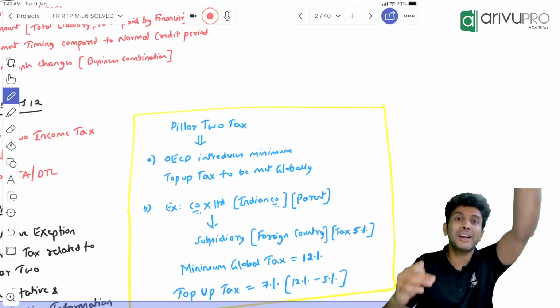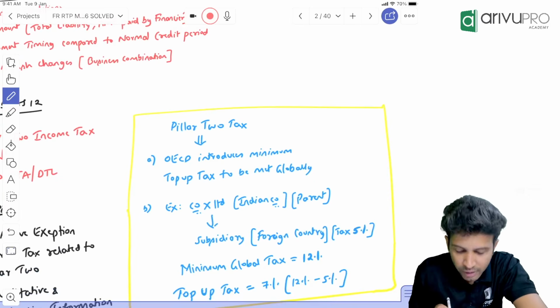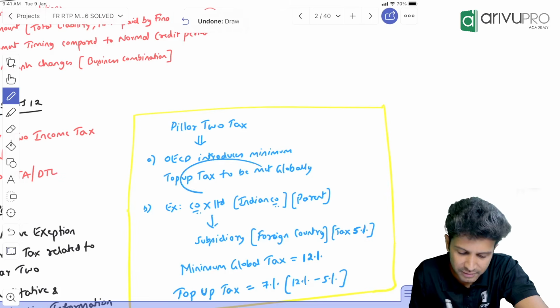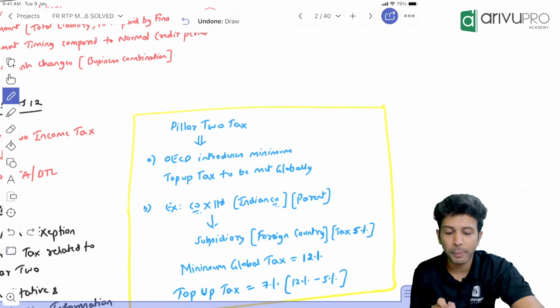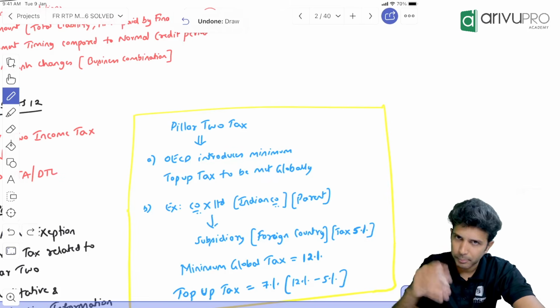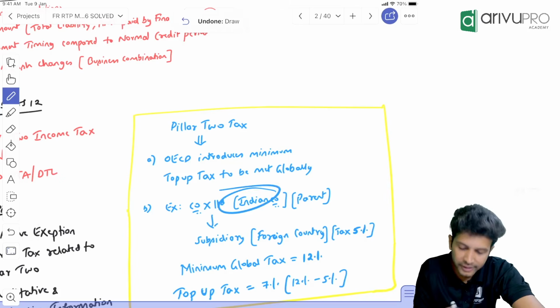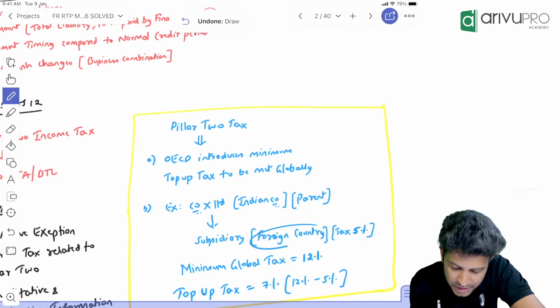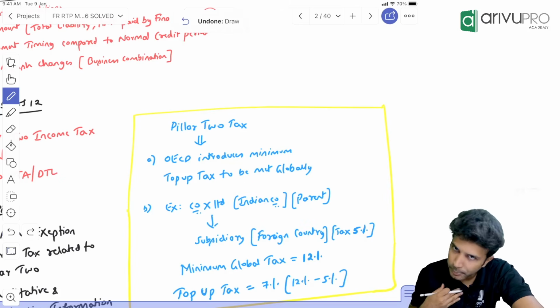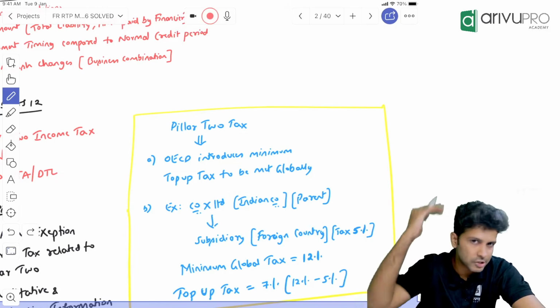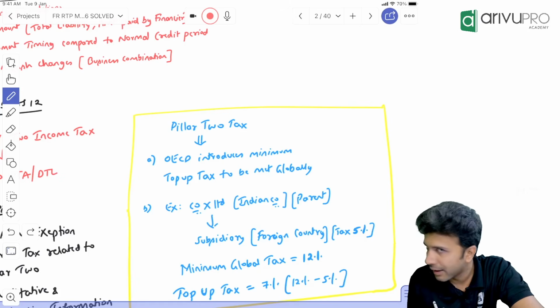Pillar 2 means multiple tax rates, basically. There was one committee, the OECD, which introduced this minimum top-up tax to be met globally. Minimum top-up tax means extra tax. Now, let's say one company, X Limited, we are an Indian company, we are the parent, and we have a subsidiary in a foreign country. We are operating in India, but we have a foreign operation called a subsidiary, operating in a foreign country.